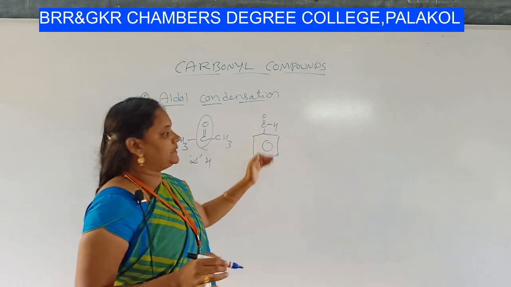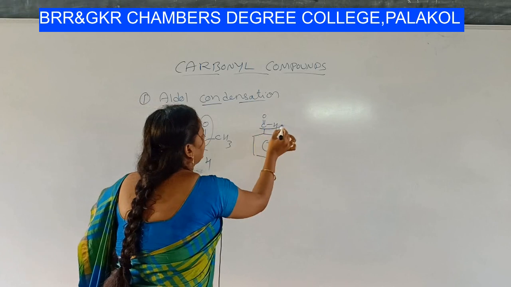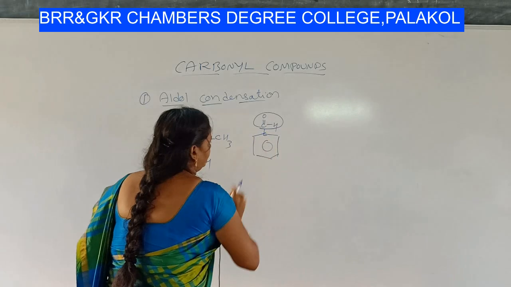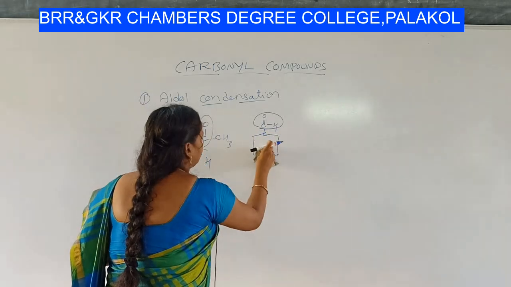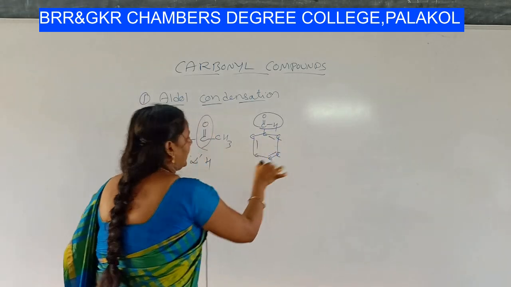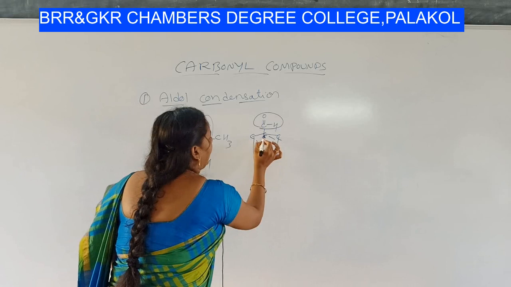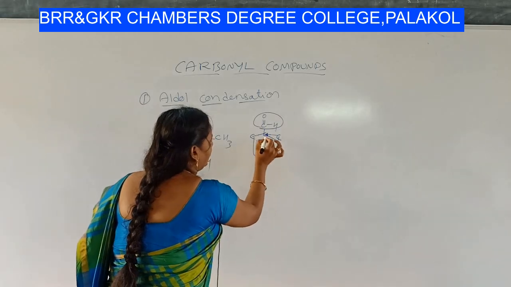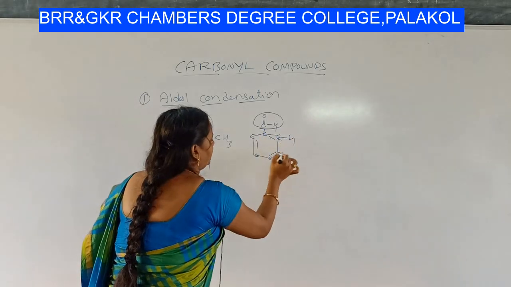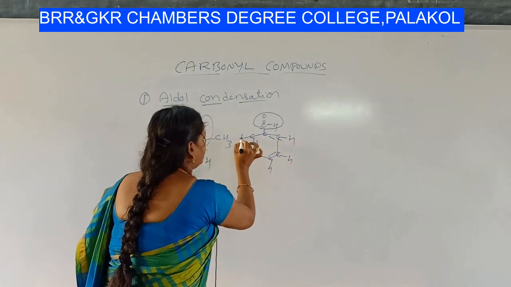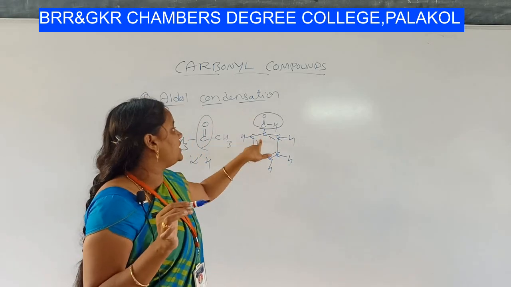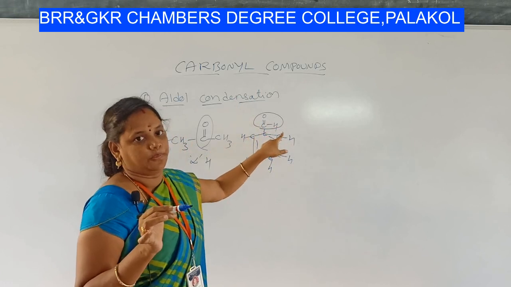Whereas in this case, if you consider the C double bond OH functional group, it is attached to the benzene ring. In the benzene ring, every corner is located with a carbon and there are 3 double bonds. This carbon has 4 bonds, but no hydrogens. The other carbons have hydrogens, but this carbon does not contain hydrogen because that hydrogen is substituted by the C double bond OH group.